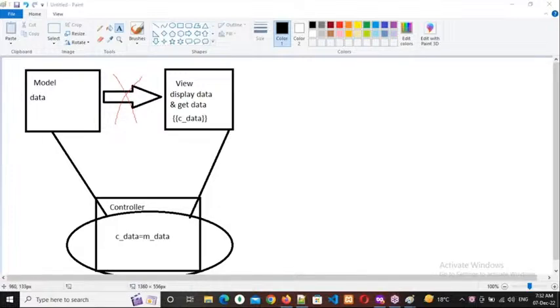Where is the data available actually? In the backend model, okay. No, in the model it's okay, but from where is this model retrieving? From the database. Understood it? So from the database.